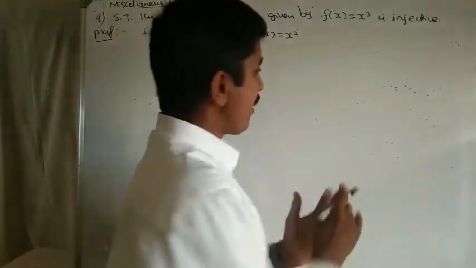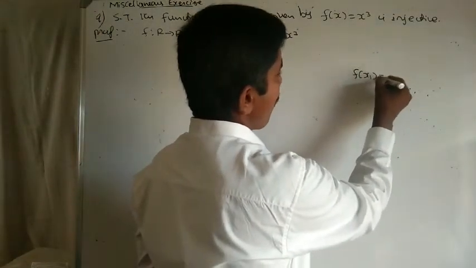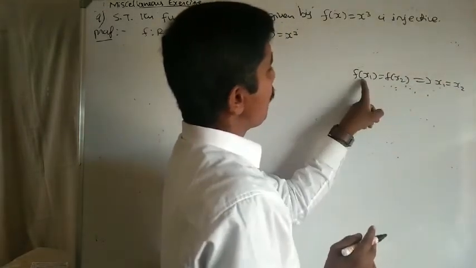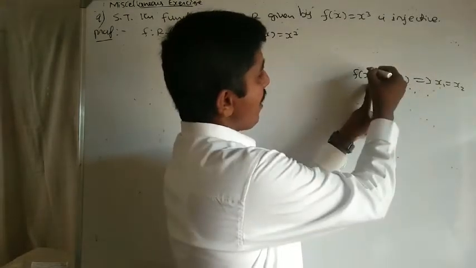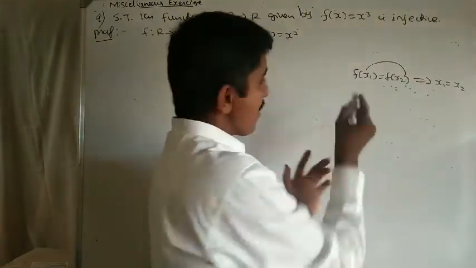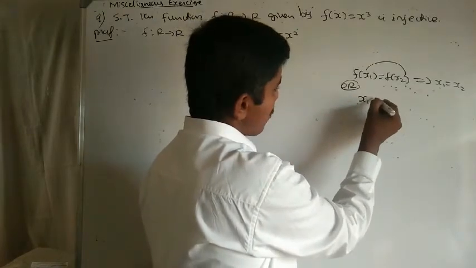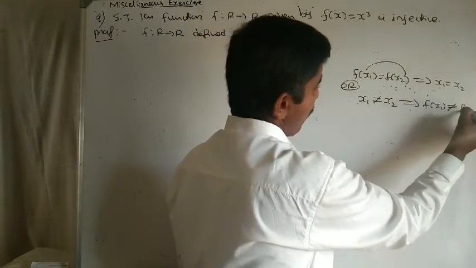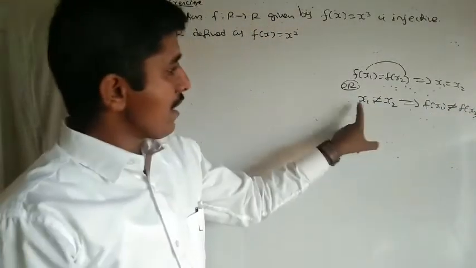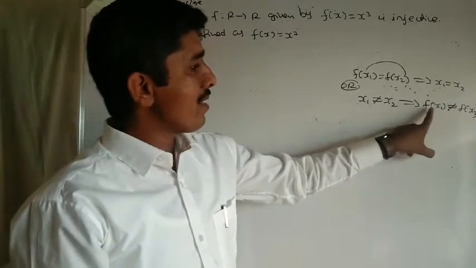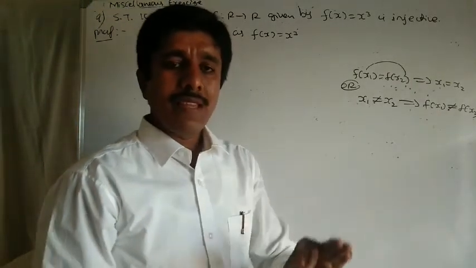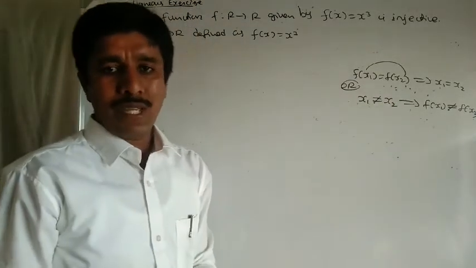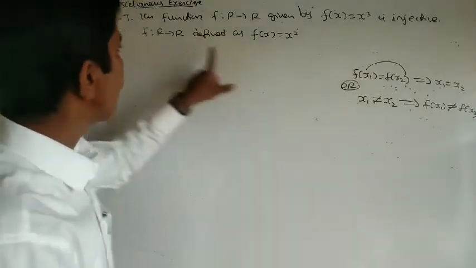We have two definitions here. First: f of x1 equal to f of x2 implies that x1 equal to x2. This means two ranges are equal implies their domains are equal. Second: x1 not equal to x2 implies that f of x1 is not equal to f of x2. I am going to take the second definition, though we can prove it with the first definition also.